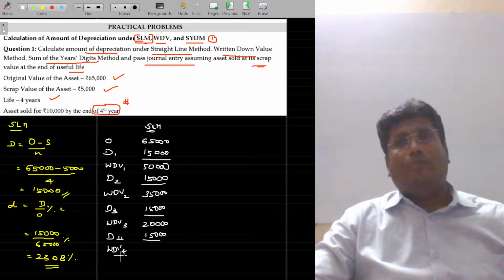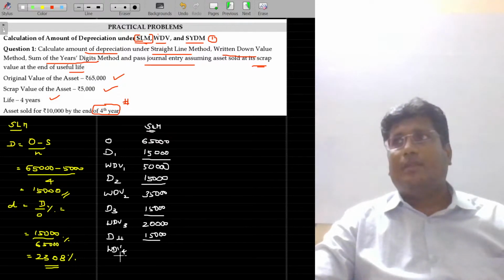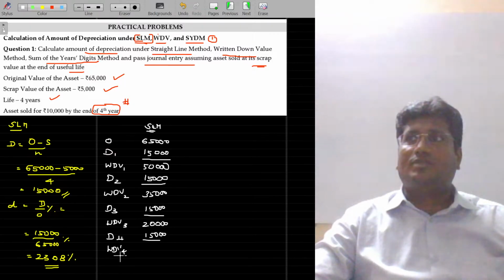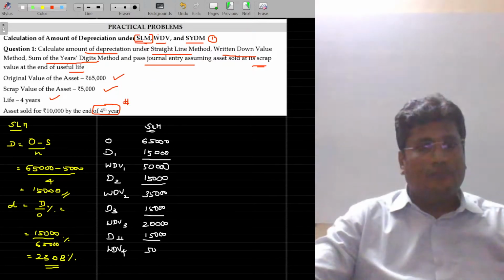The WDV value may otherwise be called the book value, because the value at which the asset is recorded is called book value. Usually the asset will appear in the balance sheet at this value, the WDV value. So you don't get confused with the terms book value and WDV, both are same, 5,000 rupees.